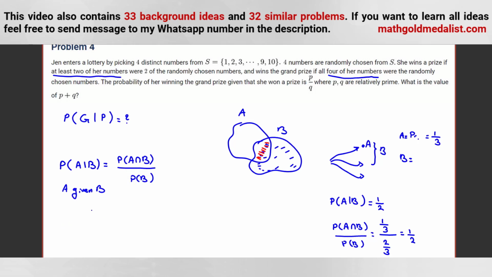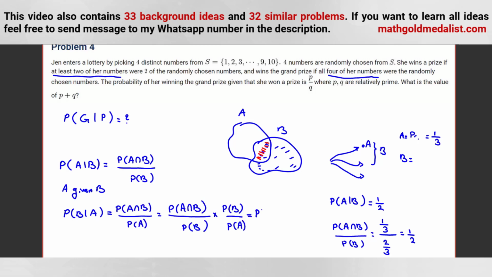Now, sometimes P of B given A is easier, so we want to see the relationship between P of B given A and P of A given B. P of B given A is P of A intersect B over P of A. We can write it as P of A intersect B over P of B, to relate it to this one, times P of B over P of A. So it will be P of A given B times P of B over P of A. So we have this formula.